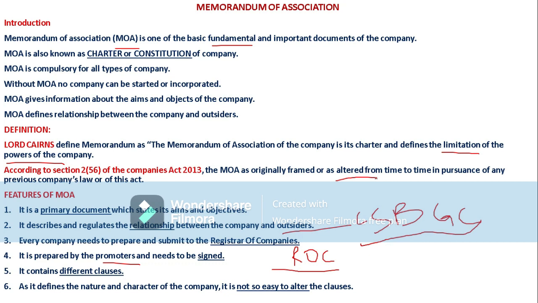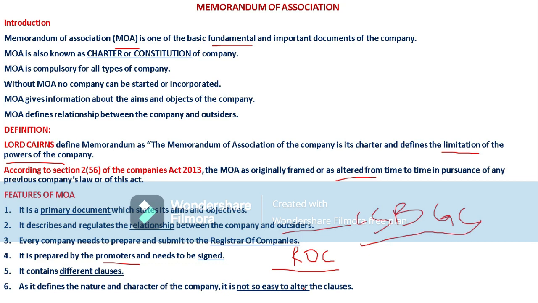Another feature: as the memorandum of association defines the nature and character of the company, the aims and objectives, the limitations, the powers of the company, it is not easy to alter or change the clauses, except by fulfilling the conditions laid down in the Companies Act, and for specific activities and situations only.